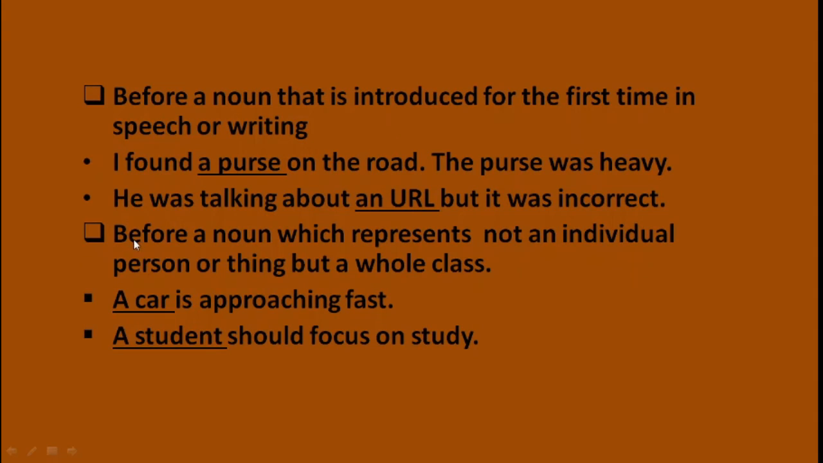Next rule. Before a noun which represents not an individual person or thing but a whole class. Look at these two examples. I have underlined the nouns and articles. A car is approaching fast. So the underlined word is a car. So it represents a whole class of cars.